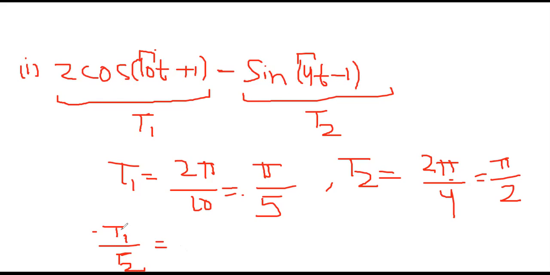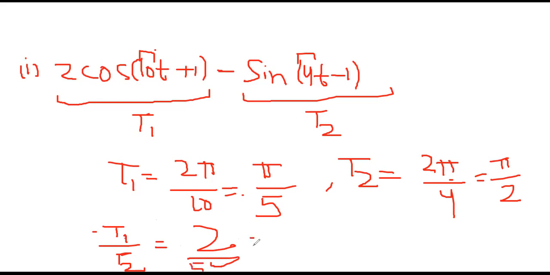So we will calculate this, and T1 upon T2 we are getting as 2 by 5.